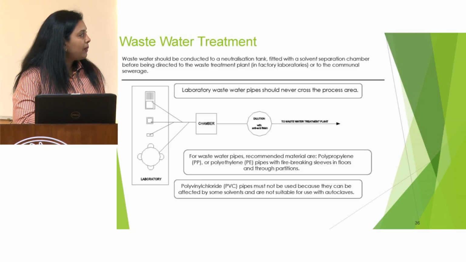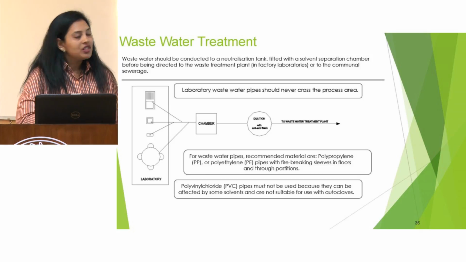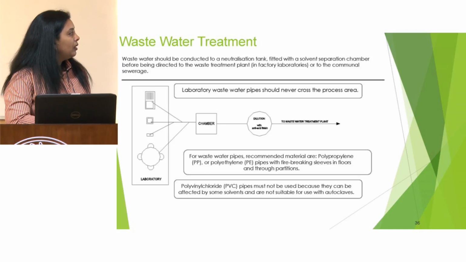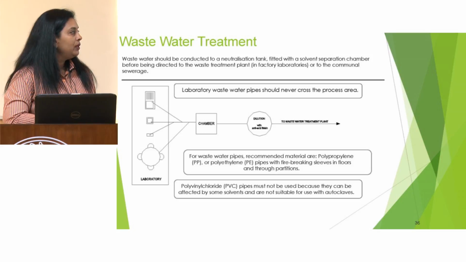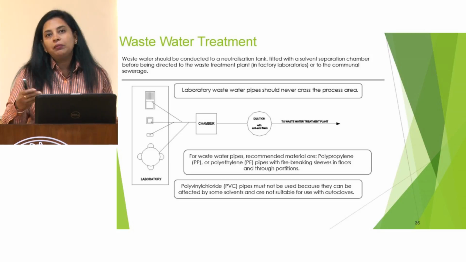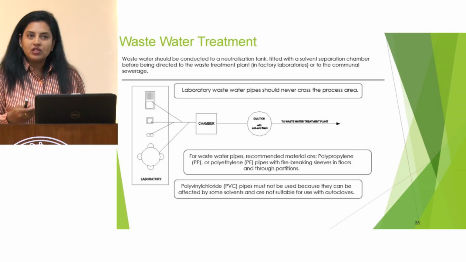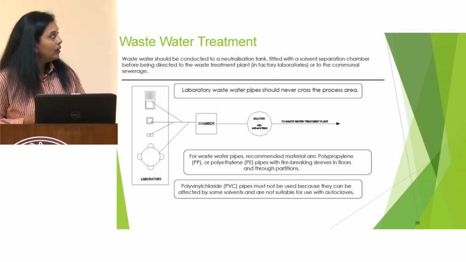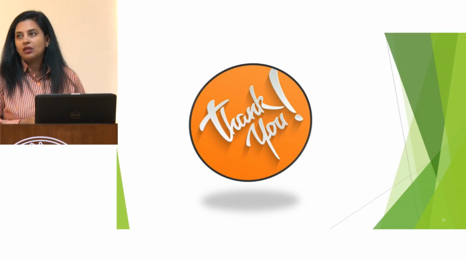And all these pipes should be of polypropylene or PE. These should be with fire breaking sleeves in floors and through partitions. PVC pipes must not be used, because these PVC pipes can be affected by the solvents which we are using in the laboratory. And that's all from my side.